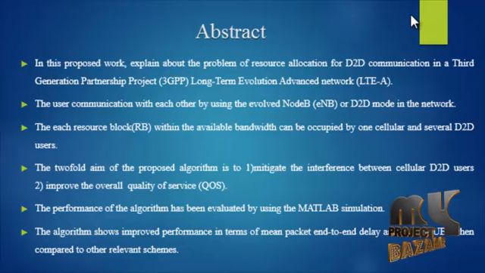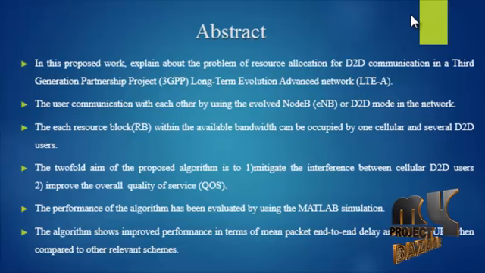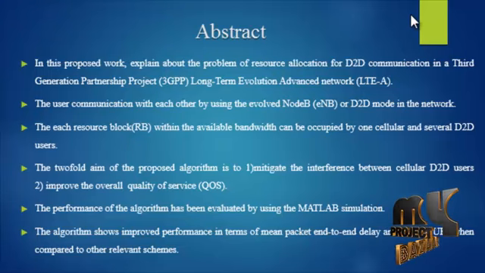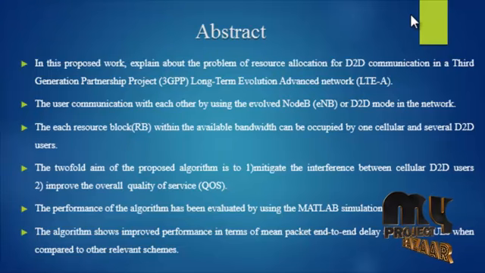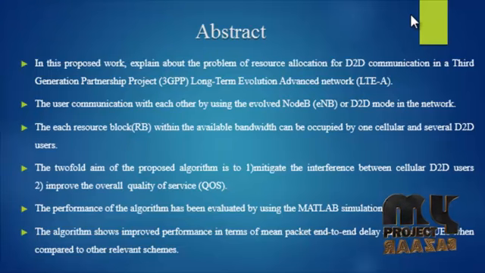The twofold aim of the proposed algorithm is to mitigate the interference between cellular and D2D users, and to improve the overall user perceived quality of service, that is QoS. To control the interference for each user, we define certain target interference levels and constrain the interference from other users to stay below this level, by minimizing the size of buffers of the user equipment, that is UE.